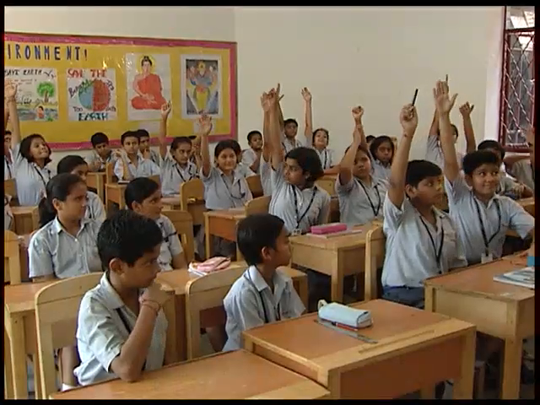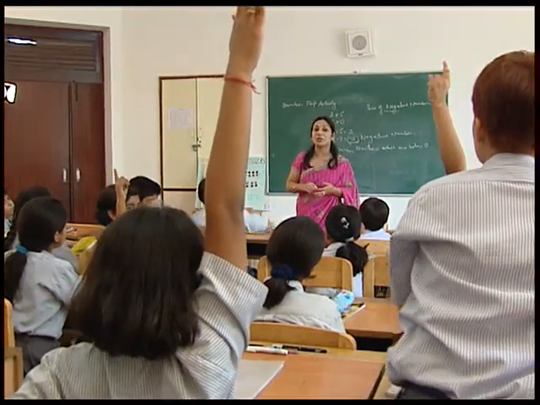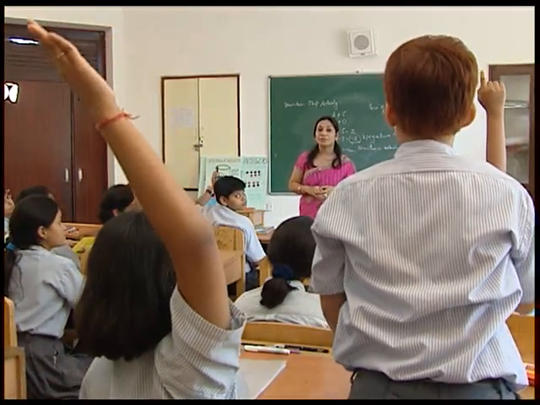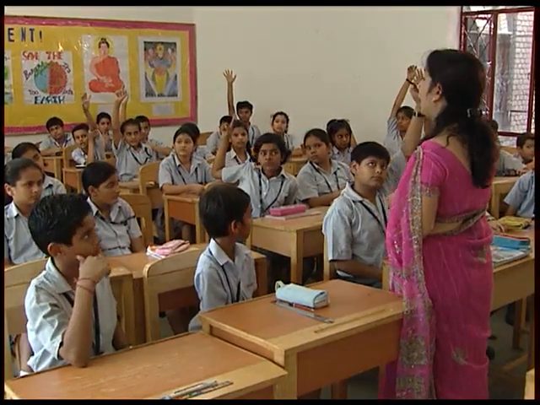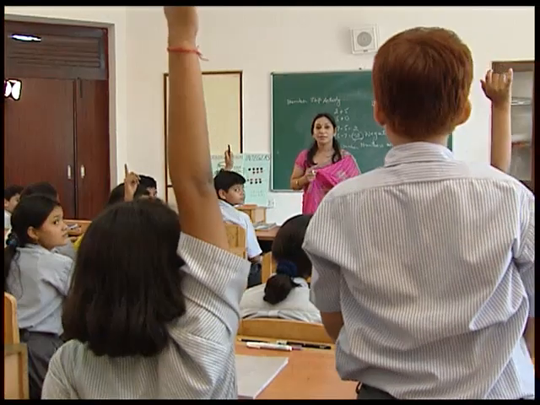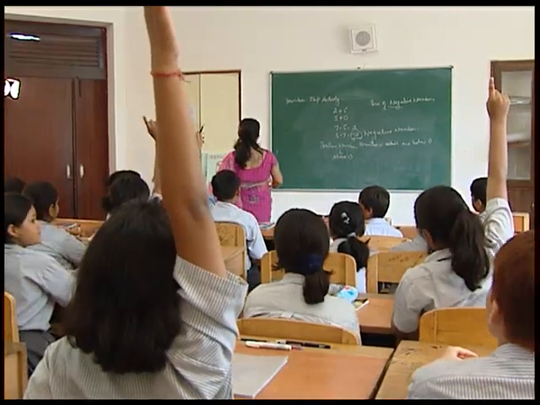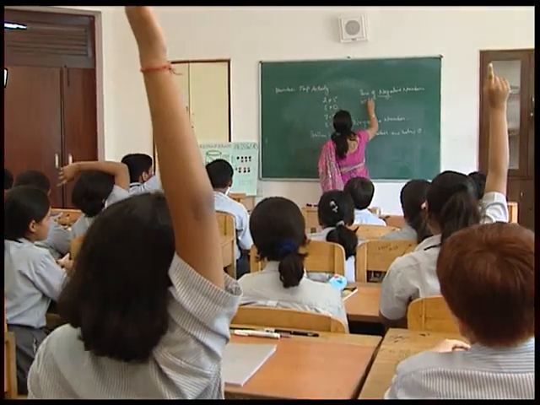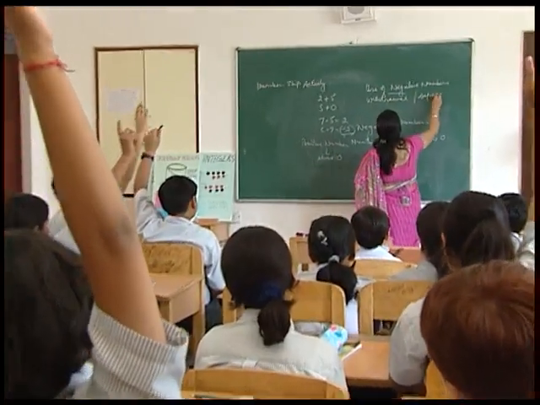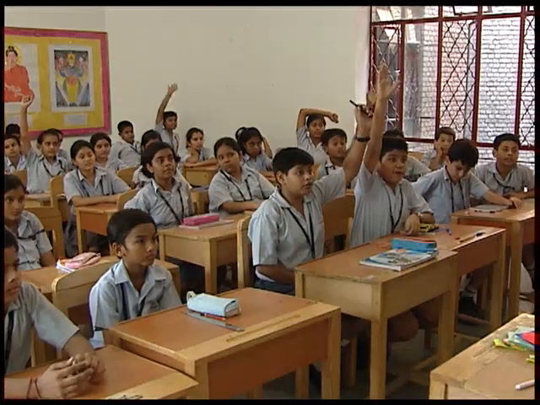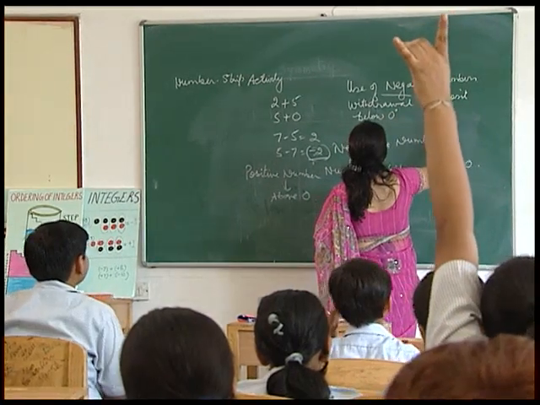Any other examples? Ma'am, temperature. How will you use signs in temperature? Ma'am, when the temperature is below 0 degrees, when it is more cold, we use -1, -2. And when it is above 0 degrees Celsius, we use the plus sign. So it is used in temperature, in withdrawal and deposit, and in temperature below 0 and above 0.